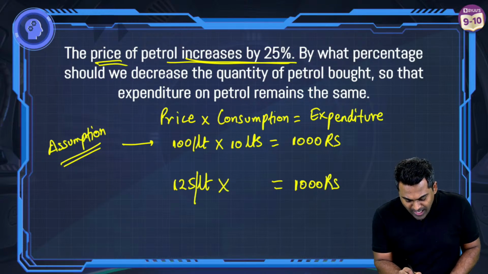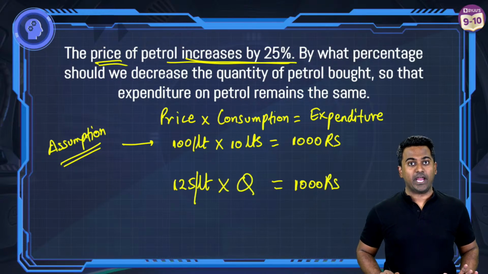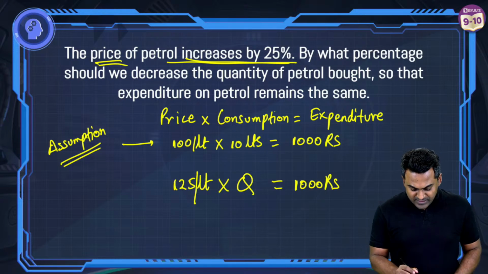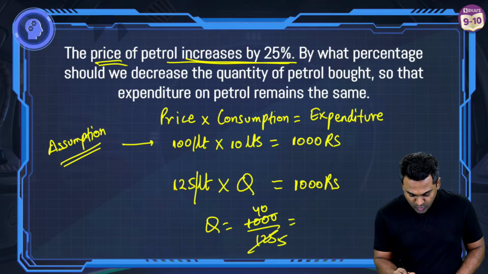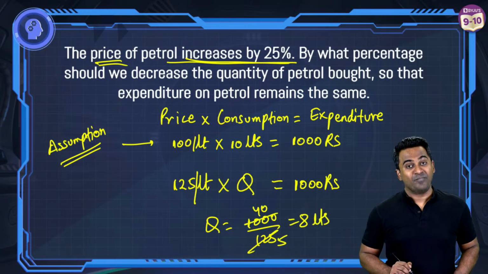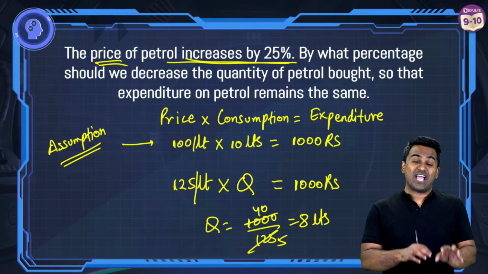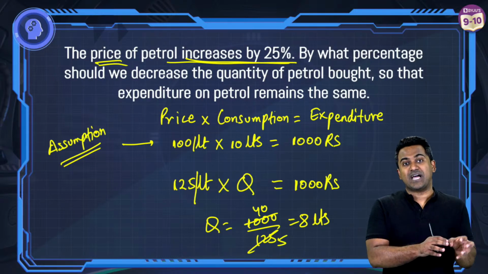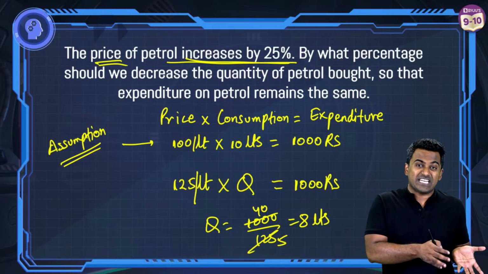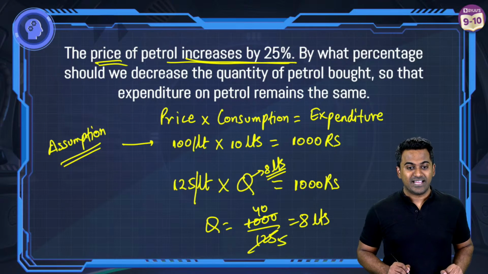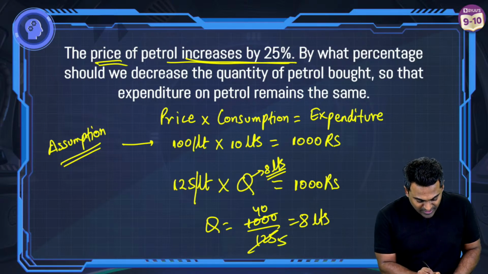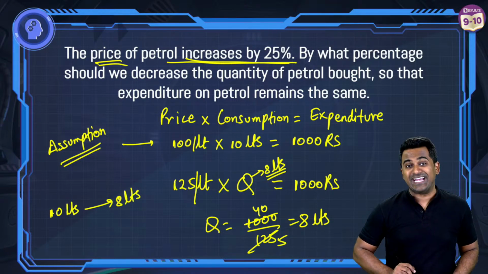So I want to know how much quantity I need to buy. Solve this. The quantity Q is going to be 1,000 divided by 125. This is 25 times 5, 25 times 40, so this is 8. Earlier I used to buy 10 liters when the price was 100. But now that the price has increased by 25%, I'm only able to buy 8 liters. Very good. So from 10 liters, I have come down to 8 liters.